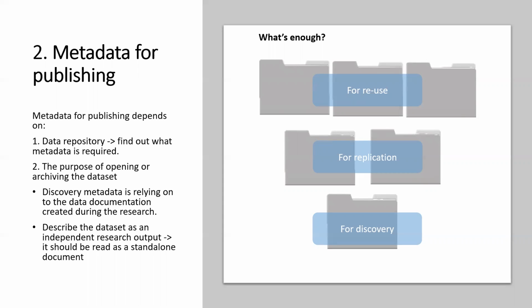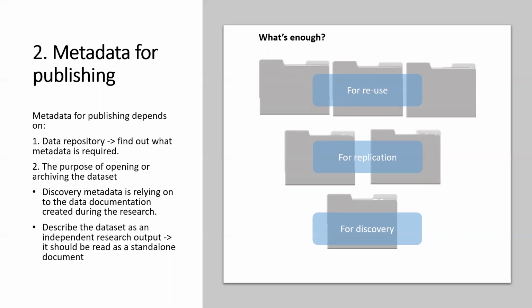And the second thing is, of course, the purpose of opening or archiving a dataset. So if you want just your dataset for discovery, then you don't need much metadata at all. Basically, just the title and the creators is enough, and maybe the persistent identifier.